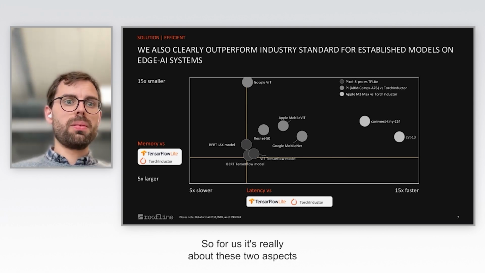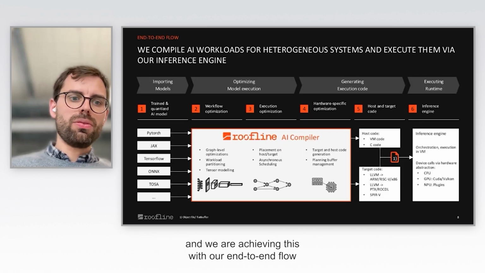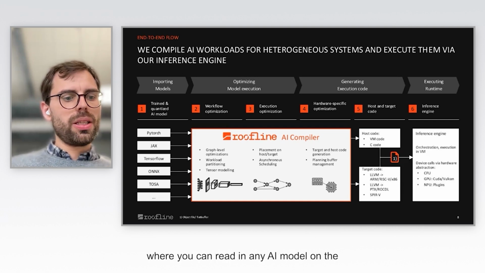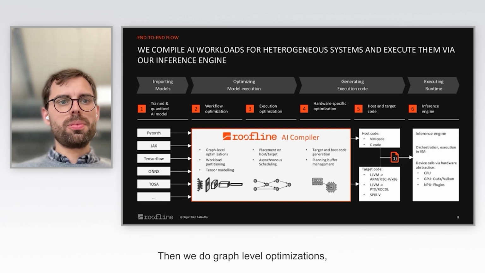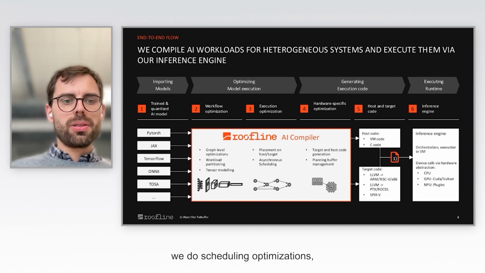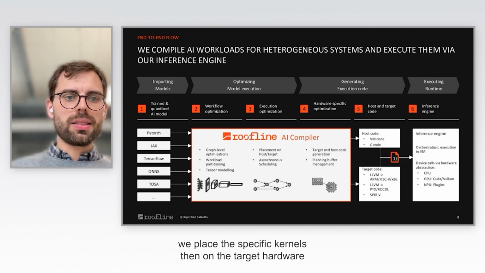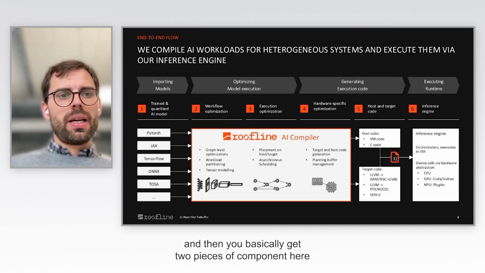So for us, it's really about these two aspects, and we are achieving this with our end-to-end flow that we have implemented in MLIR, where you can read in any AI model into our front end. Then we do graph level optimizations, we do scheduling optimizations, we place the specific kernels on the target hardware, and then you basically get two components.